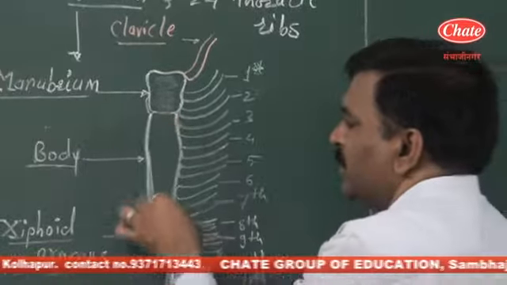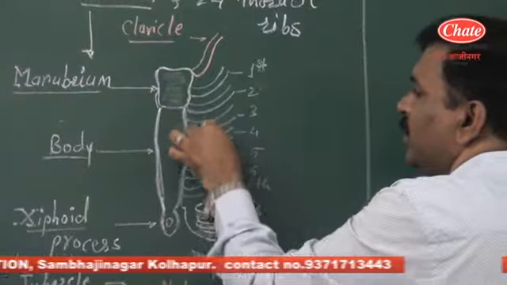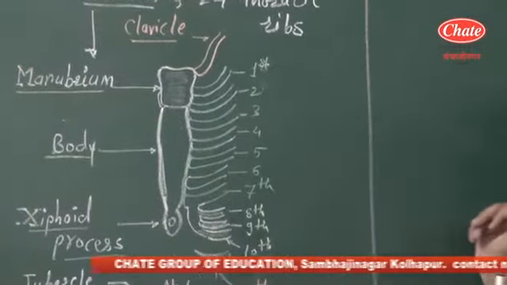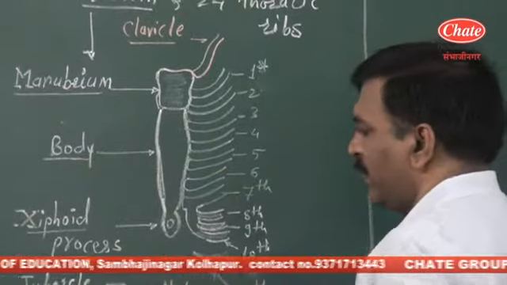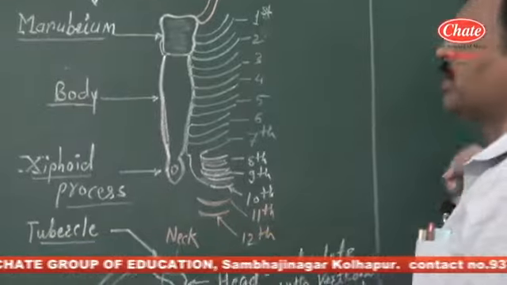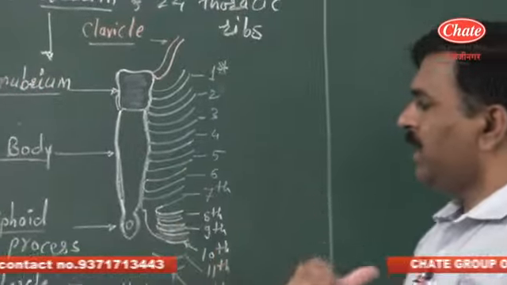The middle portion is termed the body, and the body provides the attachment surface to the third, fourth, fifth, sixth, and seventh ribs. So mainly ribs attach with the body, and the posterior cartilaginous part is termed the xiphoid process. So the sternum is made up of three components: manubrium, body, and the xiphoid process.